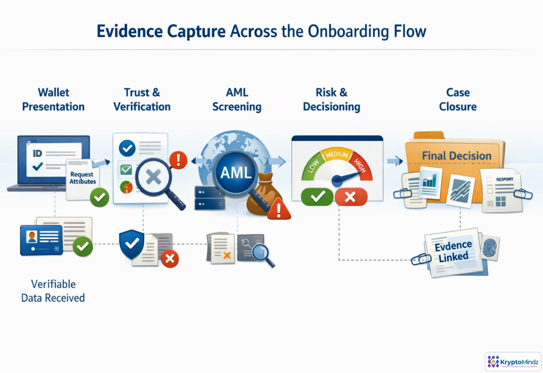Evidence capture should happen as the onboarding journey unfolds, not only when the case is approved or rejected. Start by recording the wallet request, the attributes requested, and the verifiable presentation received. Then preserve verification outcomes, trust chain checks, credential status results, and any validation errors. Once minimum identity data is available, trigger AML screening and retain its inputs and findings. Finally, store the risk decision with links to the supporting events, so audit review is complete.